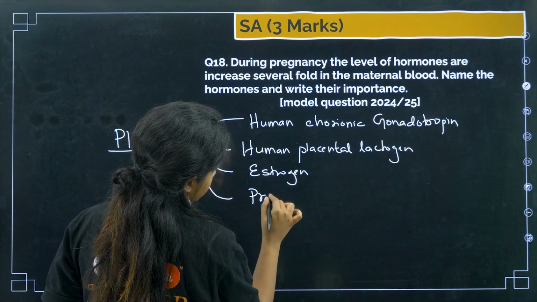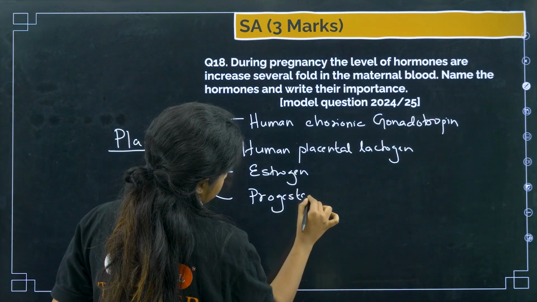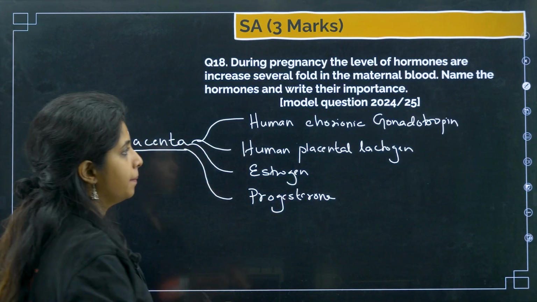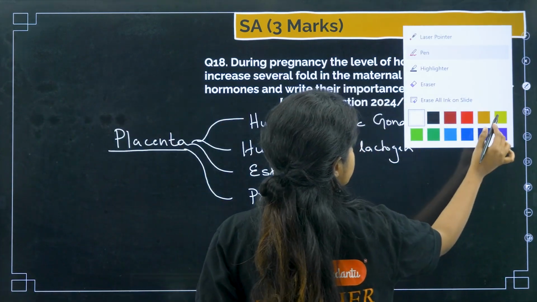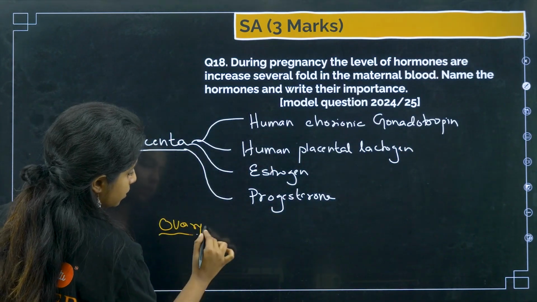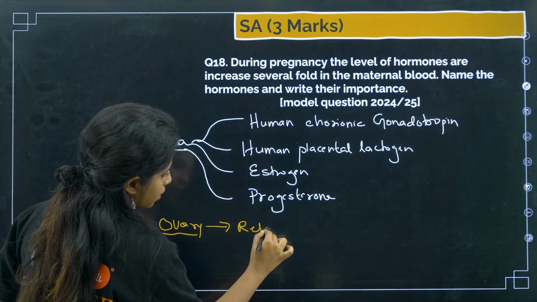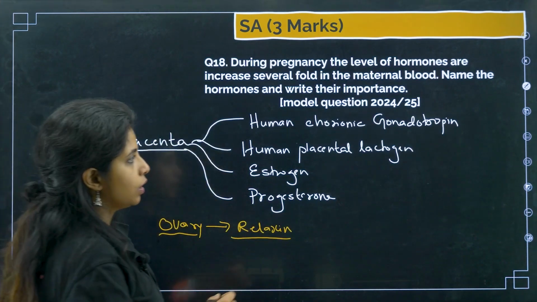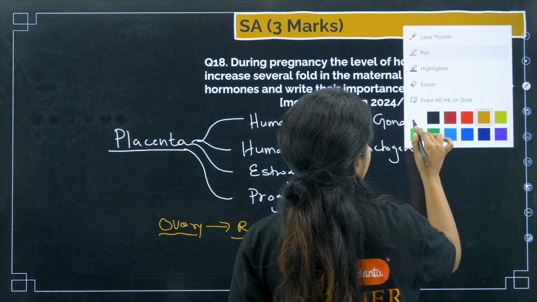Fourth is progesterone. Got it? Now, ovary also releases a certain thing that is known as relaxin. Cool. Now, what is the function of human chorionic gonadotrophin?